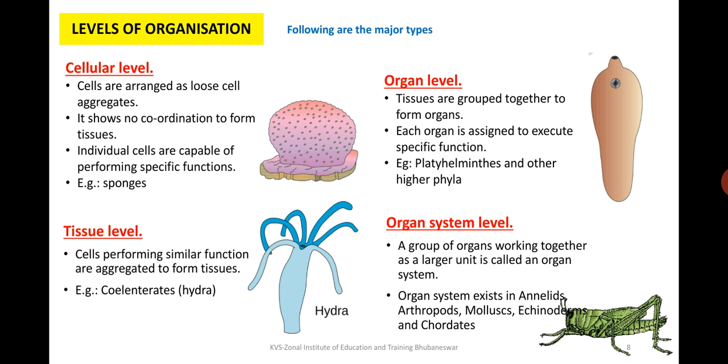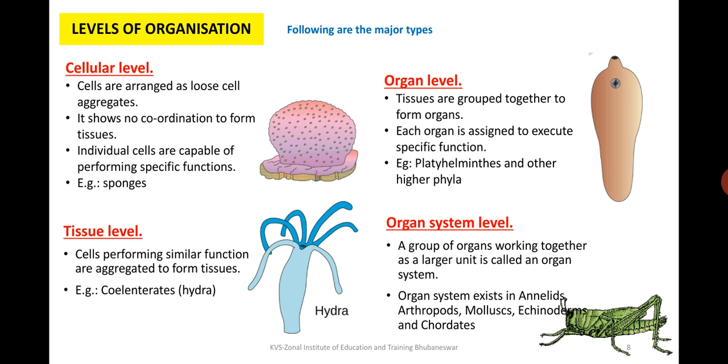Now the organs work together to form the organ system level of organization, which we call the highest level, where an individual is formed. The organ system level of organization is seen in most of the higher complex organisms.